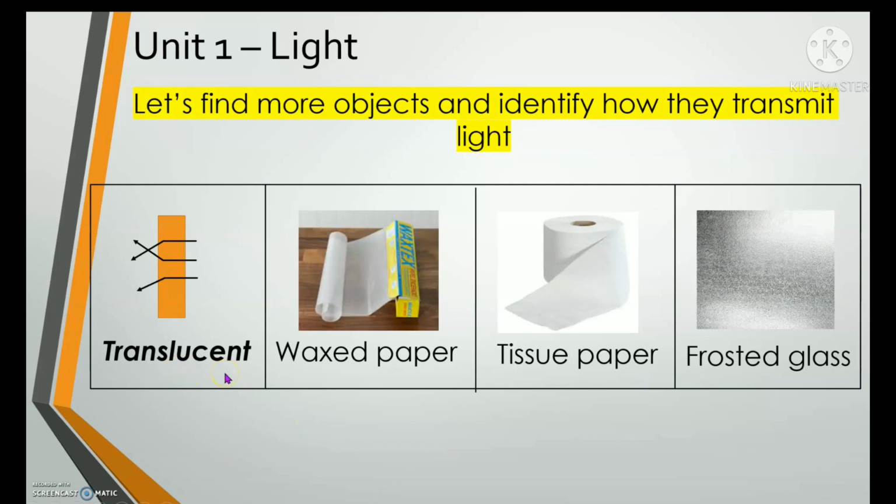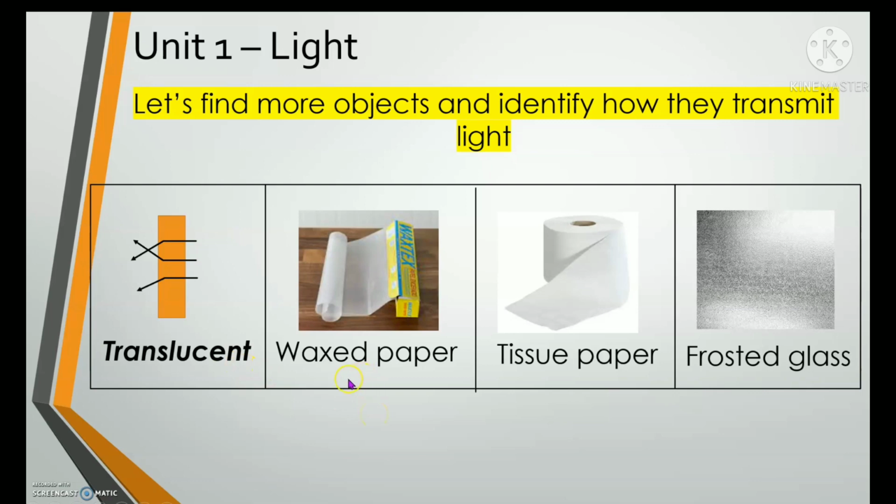Translucent material. We know that translucent material does not transmit all the lights. That's why the lights are bent when they get through. That's why it's not clear. So let's see some examples.